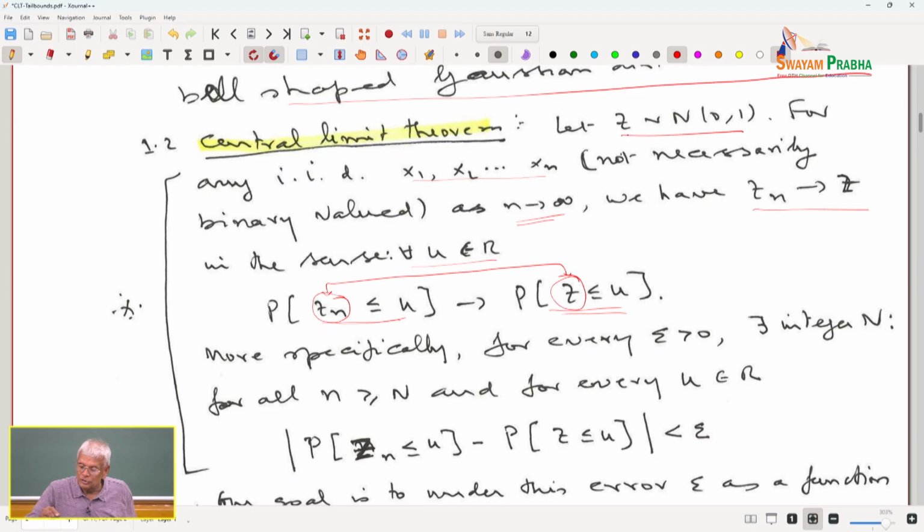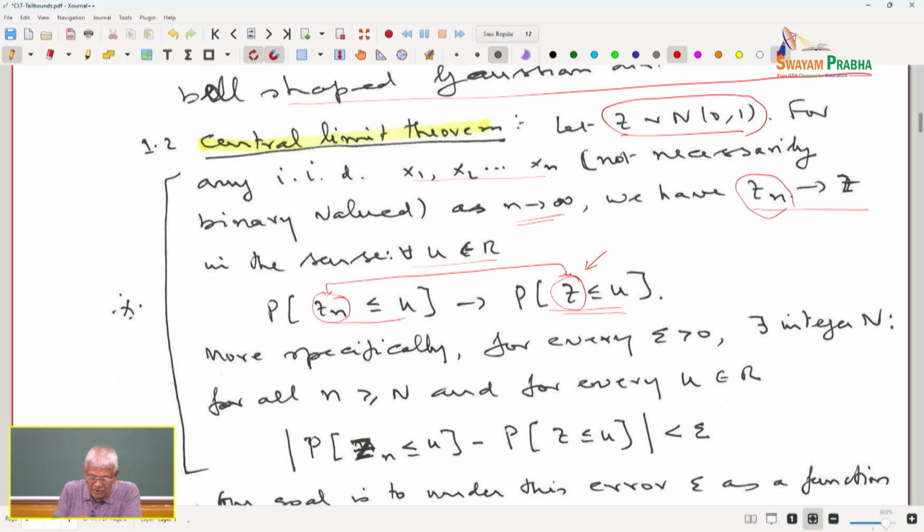Please understand, z is a standard normal variable, that is what is involved in the right hand side. On the left hand side, what is involved? I have x1, x2, xn. We introduced the notion of a binary valued random variable, but this theorem holds good even if it is not a binary random variable. But we can even assume it is just a binary random variable, and we have already defined Zn earlier. The Zn that we defined earlier tends to z, and that is the essence of the central limit theorem. And what is the meaning of that?